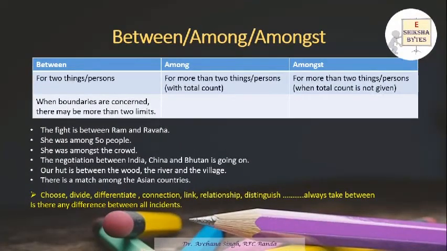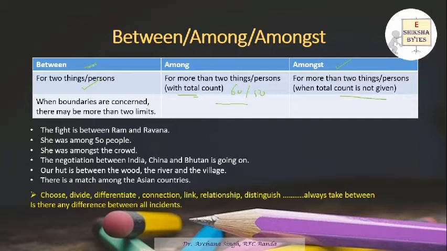Now the next is between, among and amongst. Again this is very interesting. When we talk about two things we use between. When we talk about more than two things and when the total count is given, for example 60, 50, in that case we use among. And for more than two things or more than two people, when the count is not given, in that case we use amongst.